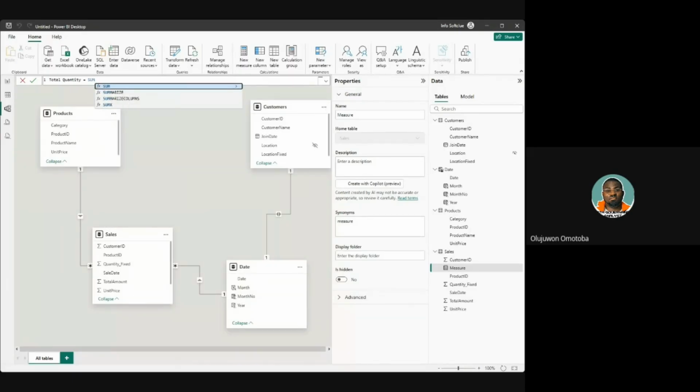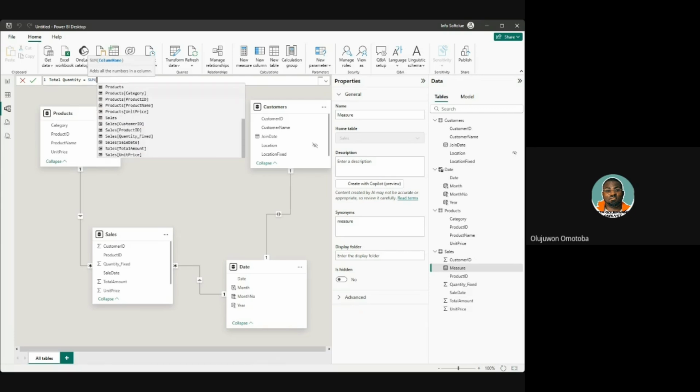The sum of, just open the bracket, we have quantity from sales. So IntelliSense has brought the values you might want to add up. So we have the sales total amount. And when you click on it and just close it, there are no errors. It tells you total quantity, sum of sales total amount is going to generate the measure called total quantity.